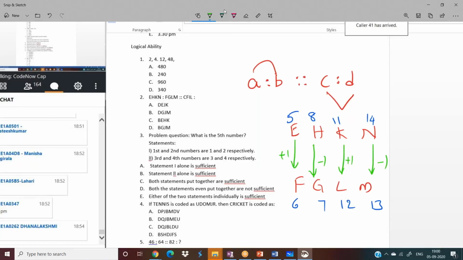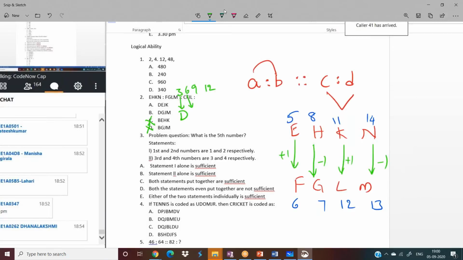CFIL also. C is 3, F is 6, I is 9, and L is 12. So the first one should be increased by 1 and it should be 4. 4 is nothing but D. When it is D, you can eliminate option C and option D. And out of these two, this is 6.